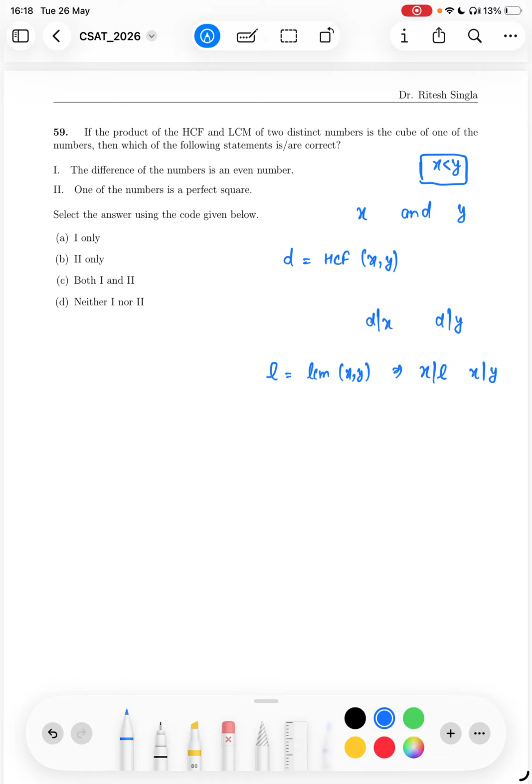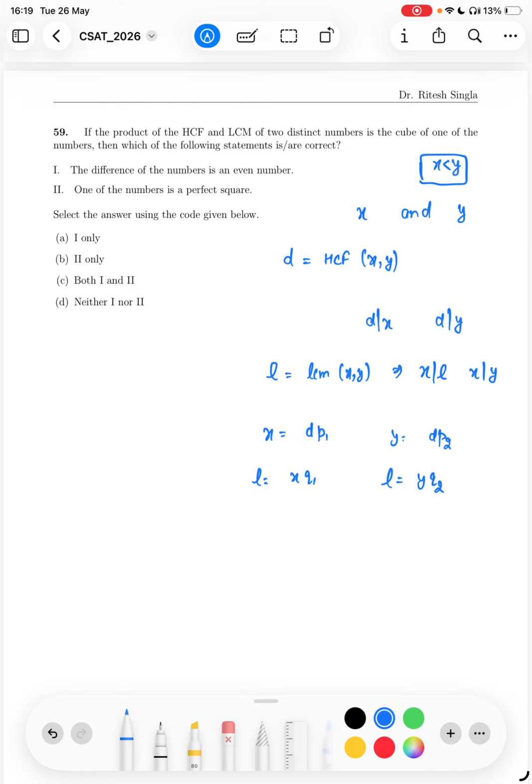So if I am saying that d into L, so basically x is equal to some d p1, y is equal to some d p2, and L is equal to some x q1, and L is equal to some y q2. This is something which might create some confusion, but let us see. Then which of the following statements is or are correct?